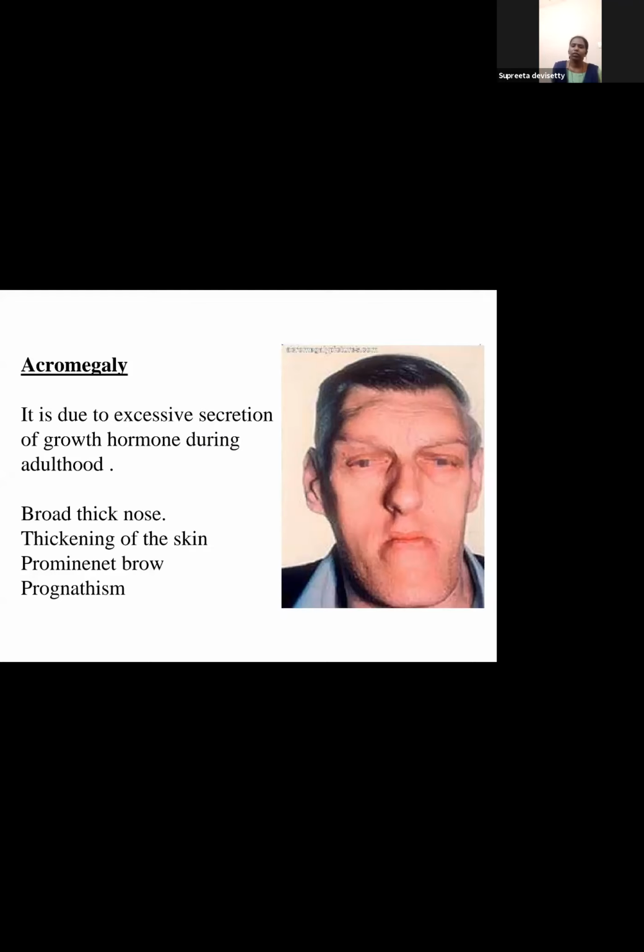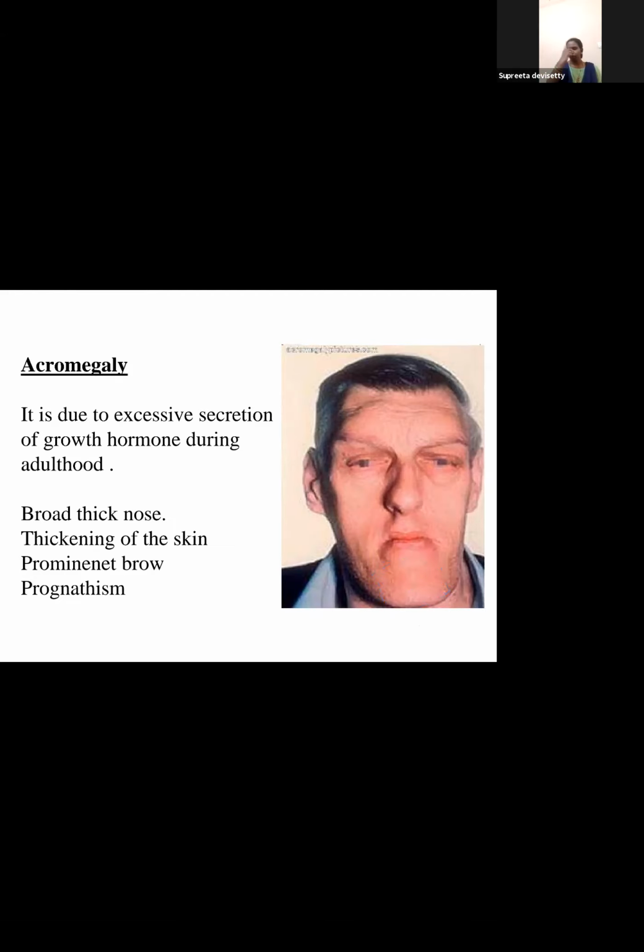Here, there is a broad thick nose and thickening of the skin. Another important finding, prognathism. You can appreciate prognathism here. See this particular jaw. It is abnormally long and wide and protruded. That is prognathism.